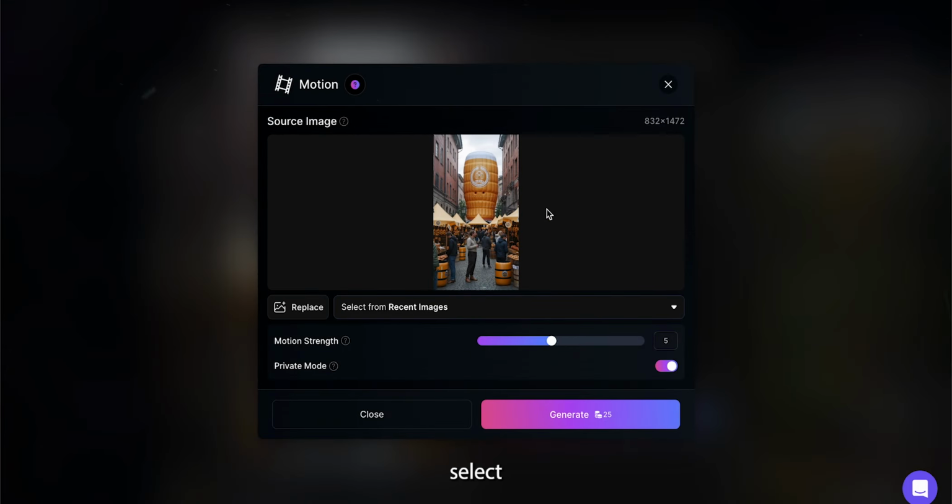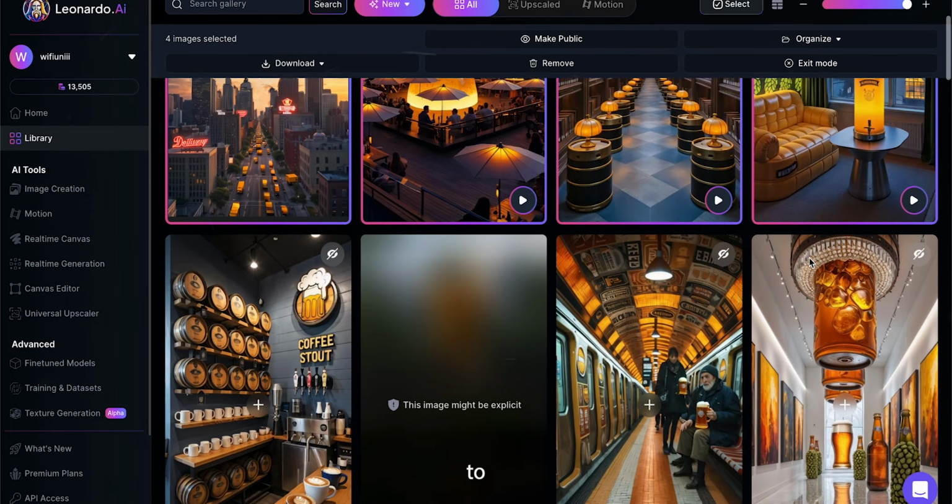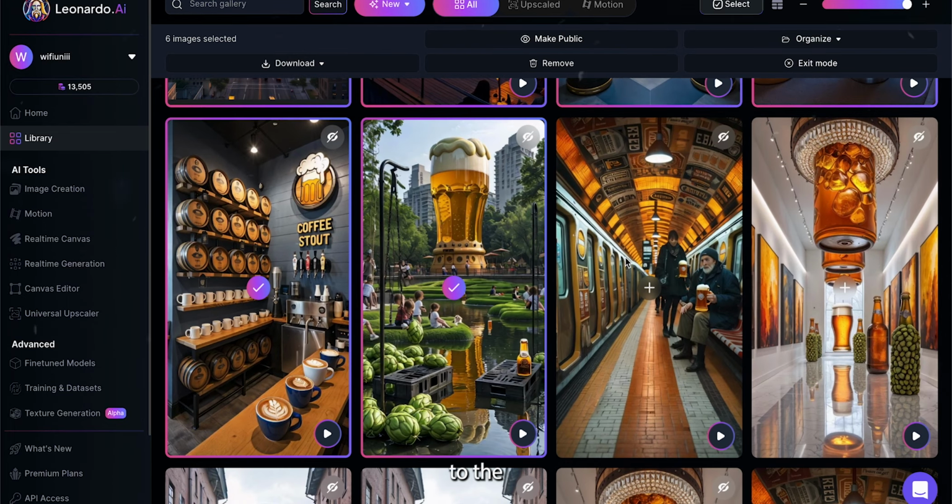Repeat this process for all the images. I'll skip ahead to when this is done. Alright guys, as you can see, we now have all our animated images of our town, and I think these look insane. So you now need to download them, and we can move over to the next step.